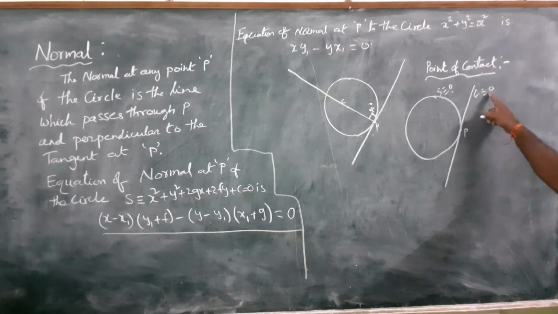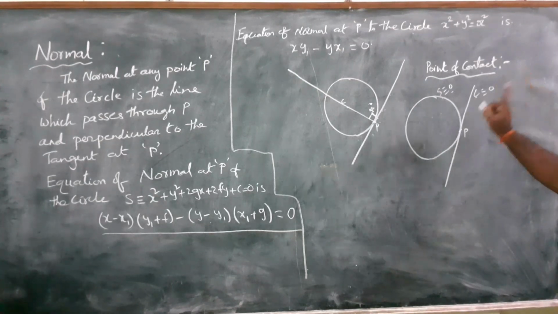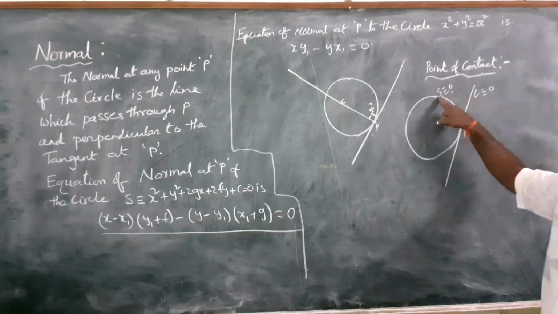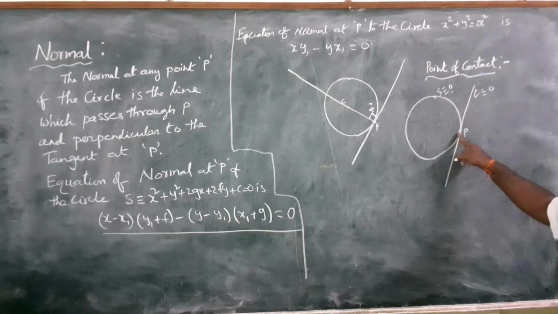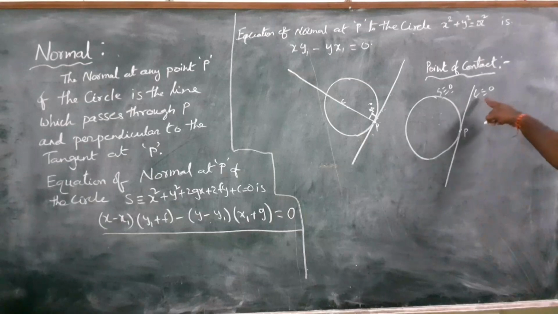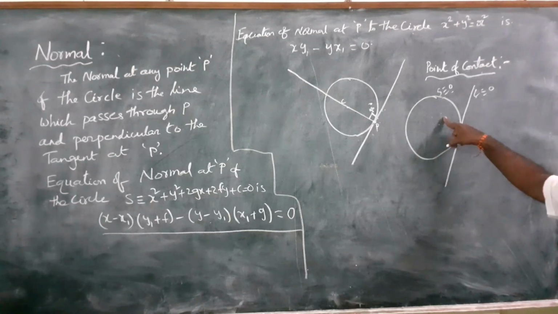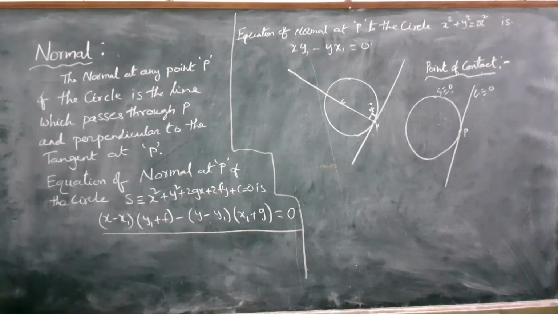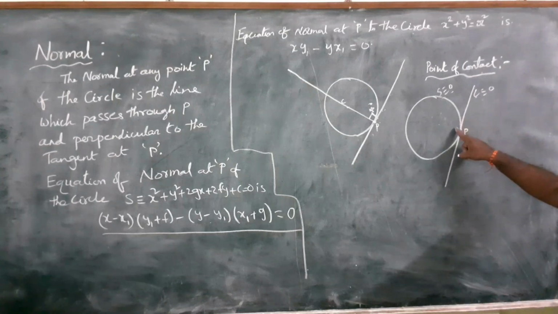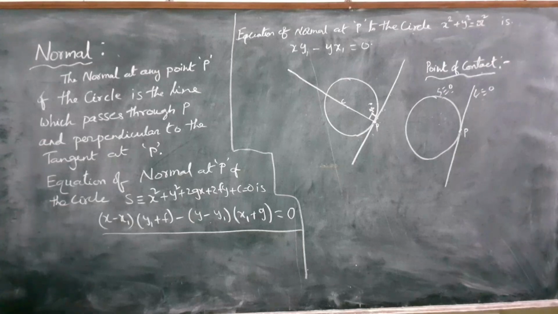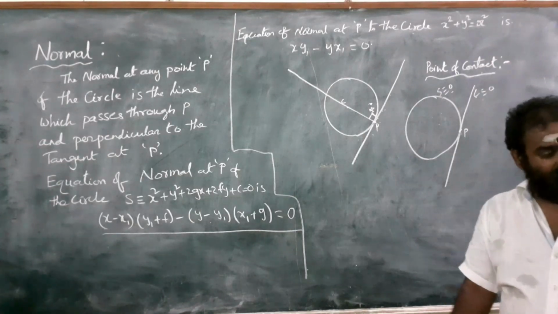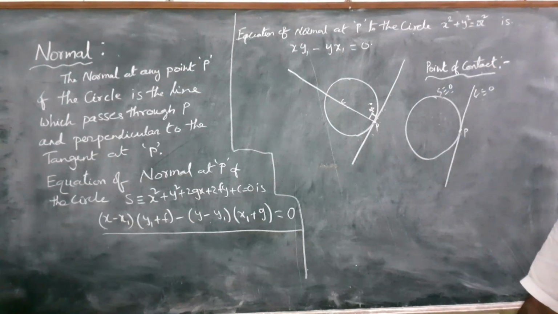If the line L meets the circle at only one point P, then L is called a tangent to the circle. Why? Because it touches the circle at only one point, so the line is called a tangent.